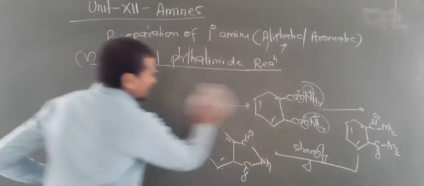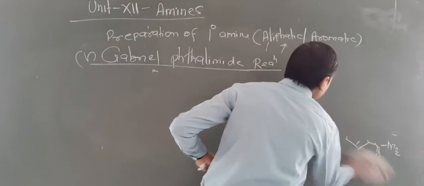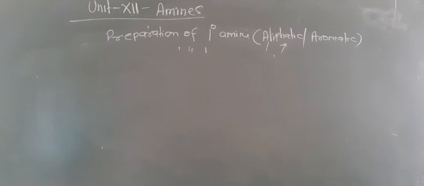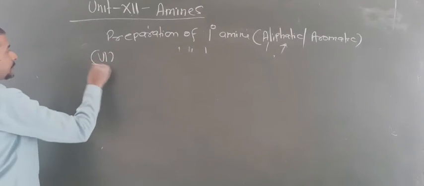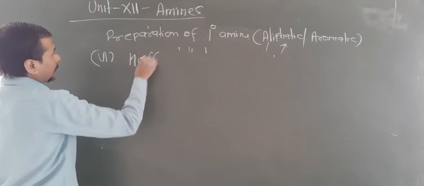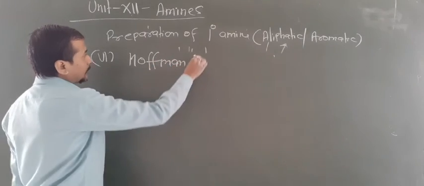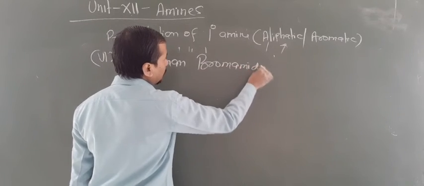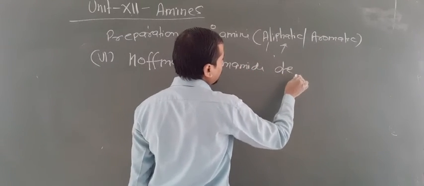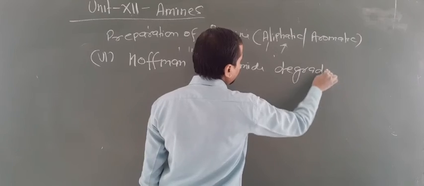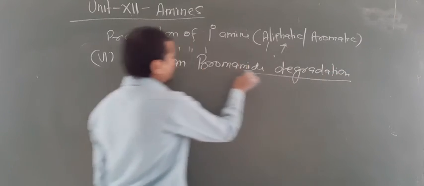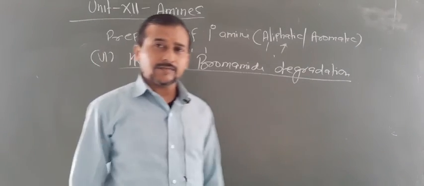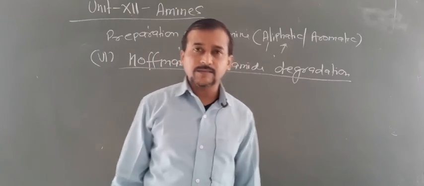Now the last method of preparation is the Hofmann bromamide degradation method. In this reaction what happens? The amide can convert into amines which have one carbon less.